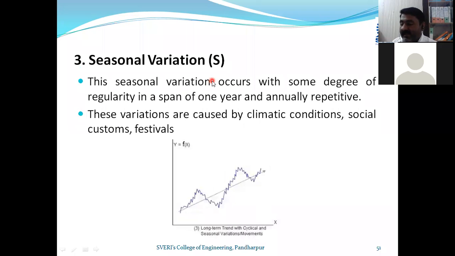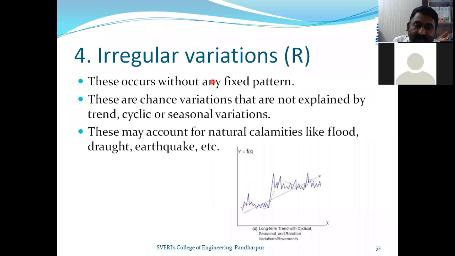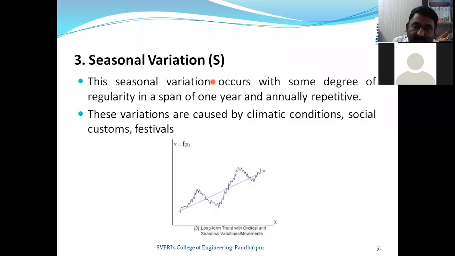Let us proceed further, friends. Component number 3 and component number 4. Component number 3 is seasonal variation. Component number 4 is irregular variations. So let us start with component number 3, that is seasonal variations. These seasonal variations occur with some degree of regularity in a span of 1 year and are annually repetitive. This is very important. Some degree of regularity means they are quite regular, in a span of 1 year and annually repetitive.